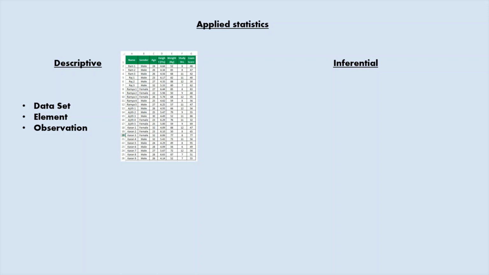So he needs to reduce the data in a table format or in a graph, so that it will give some idea to him in order to take decisions. So descriptive statistics is nothing but presenting what is there in the data set in a graphical form or a tabular form.